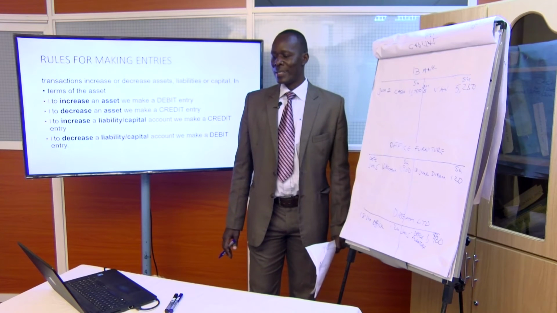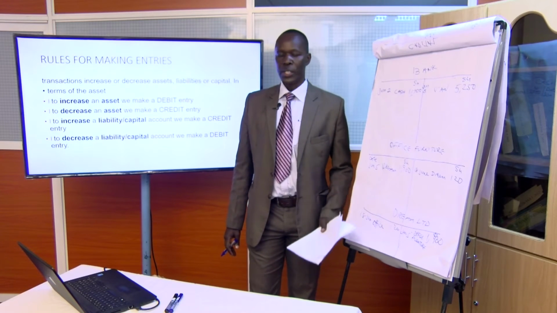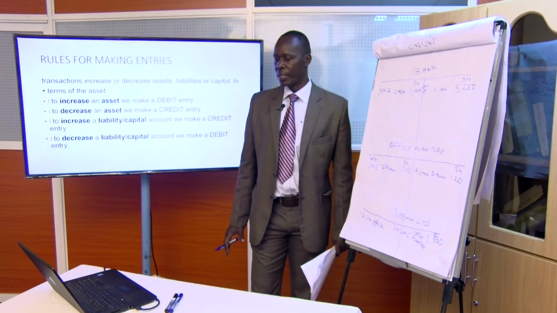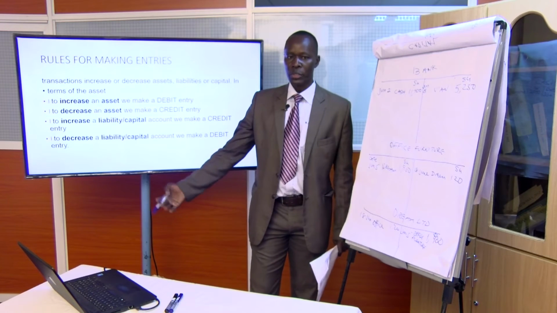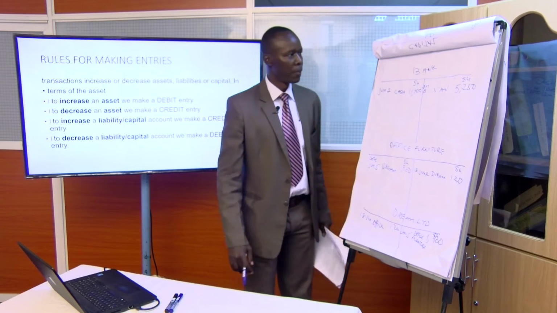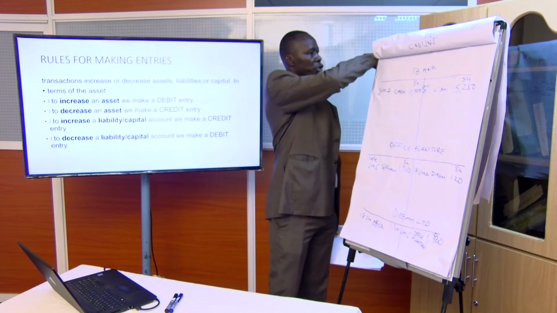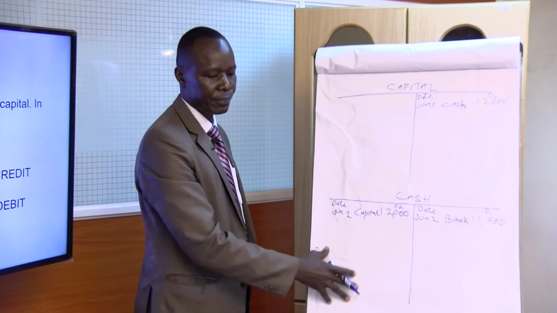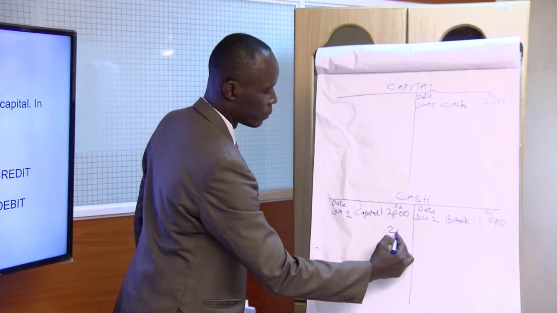If there is an increase in asset, we debit. So we are going to debit cash account, and we are going to credit another asset account, which is equipment account. So just look at them. Where is our cash account? Here. So we are receiving 200.